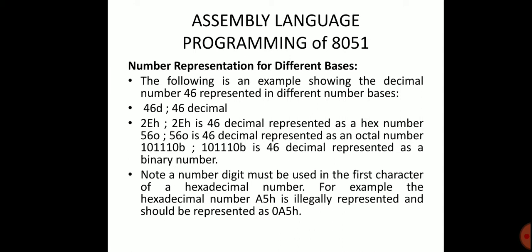Note that a number digit must be used in the first character of a hexadecimal number. For example, the hexadecimal A5H is illegally represented and should be represented as 0A5H. That is, whenever the data starts with a letter character, put a zero in the first place of the data.